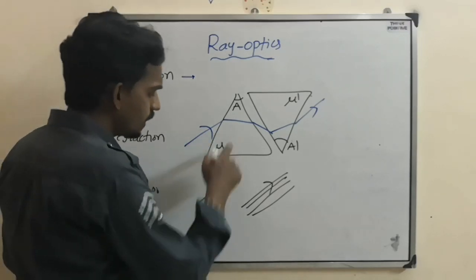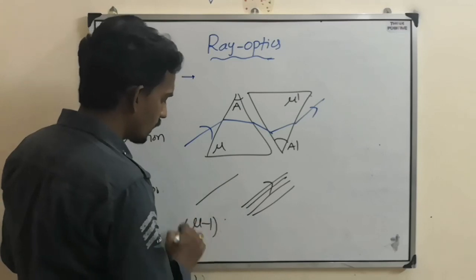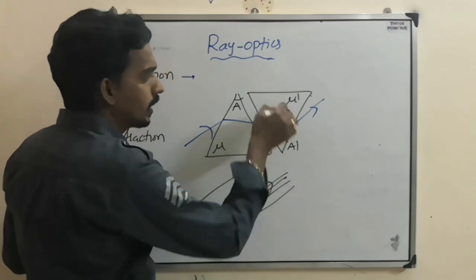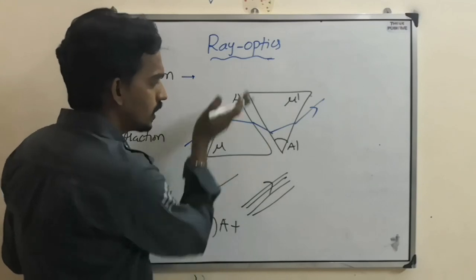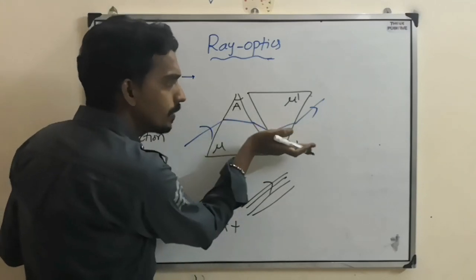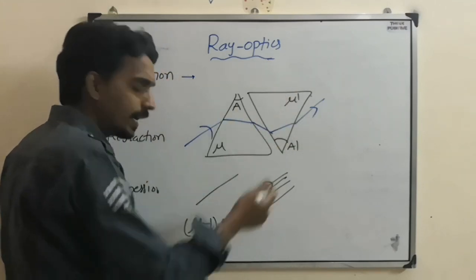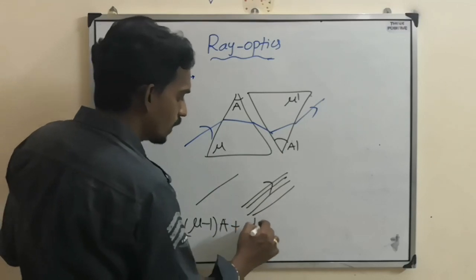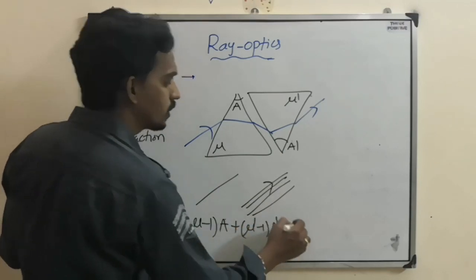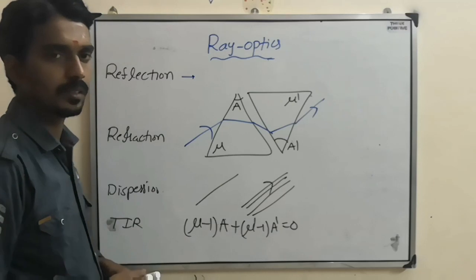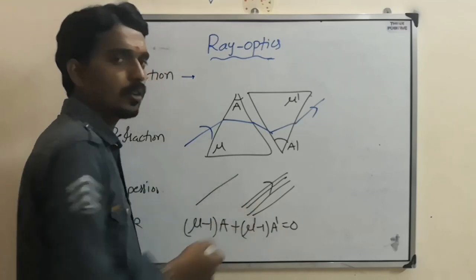That means the deviation by this one, (mu minus 1) into A, plus the deviation by this one. This one is deviating down, this one is deviating up, both are equal and opposite. That means (mu dash minus 1) into A dash should cancel it, so the net deviation is 0. This is called dispersion without deviation.